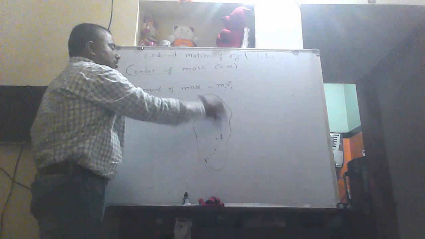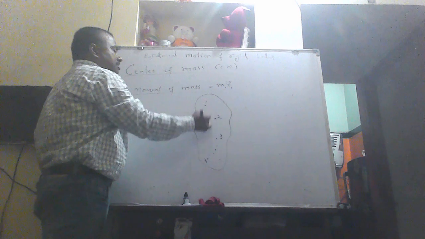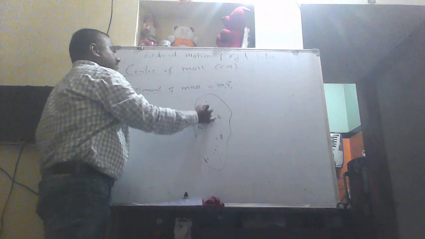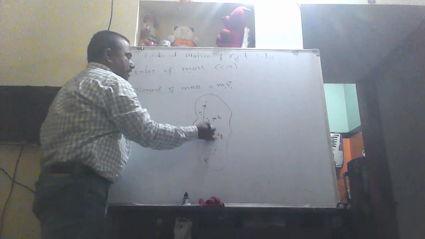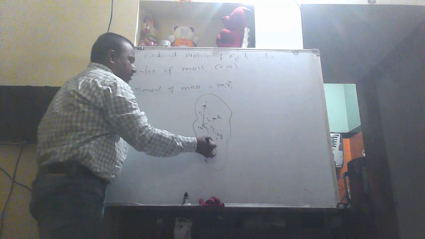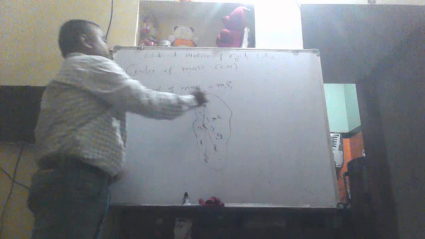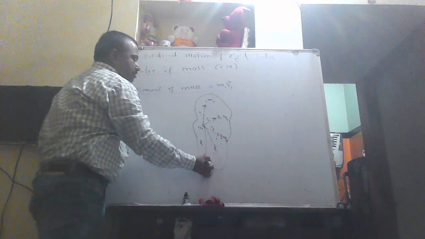Assume that the center of mass may be somewhere here. If I take this as the origin, I take the position vectors as r1, r2, r3, r4 and so on up to rn, and their masses may be m1, m2, m3 and so on up to mn.